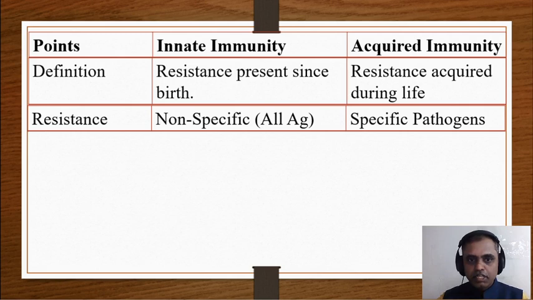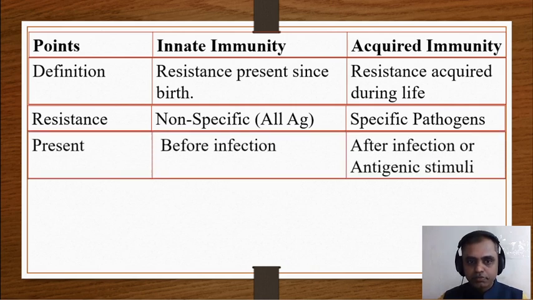Resistance in innate immunity is non-specific, that means it is against all types or a wide variety of antigens, and acquired immunity is helpful for specific resistance against specific pathogens. Innate immunity is always present before infection, since birth, and acquired immunity develops after infection or any antigenic stimuli.